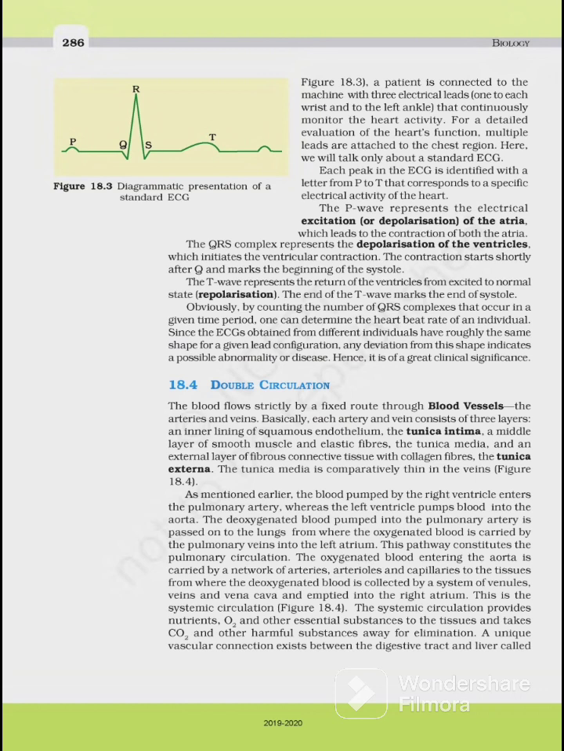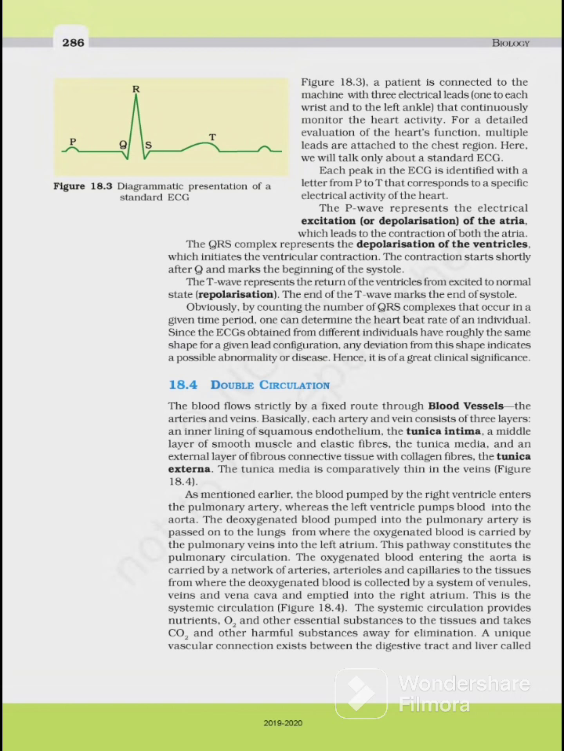Each peak in the ECG is identified with a letter from P to T that corresponds to a specific electrical activity of the heart. The P wave represents the electrical excitation or depolarization of the atria, which leads to the contraction of both the atria. The QRS complex represents the depolarization of the ventricle, which initiates the ventricular contraction. The contraction starts shortly after Q and marks the beginning of the systole. The T wave represents the return of the ventricle from excited to normal state, that is repolarization. The end of the T wave marks the end of the systole.